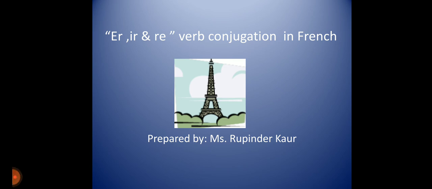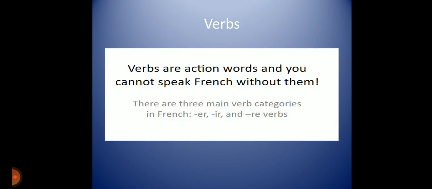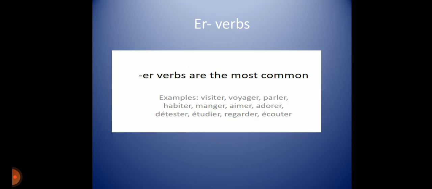Today my topic is verb conjugation in French. Now we discuss the ER, IR and RE verbs in French. Verbs are the action words and you cannot speak French without them. These are the three main verb categories in French: ER, IR and RE verbs. These are the basic verbs. With the help of these verbs, we can learn French easily.